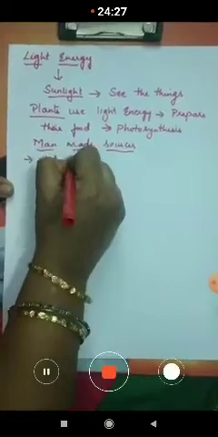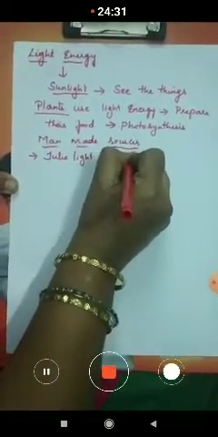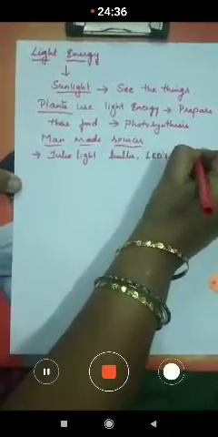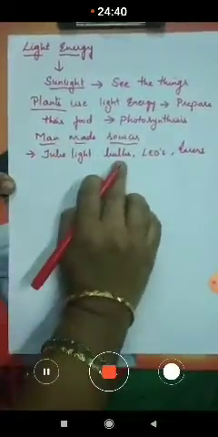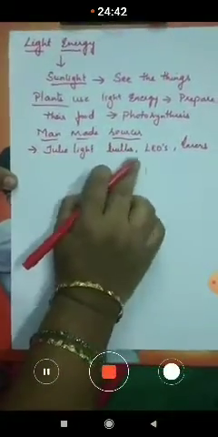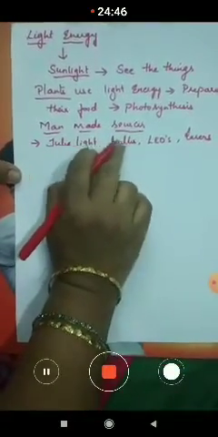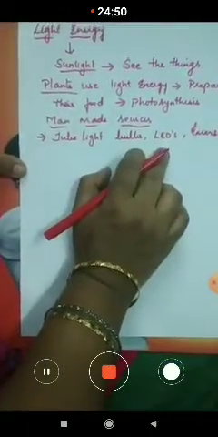That is the tube light, the bulbs, LEDs, the lasers prepared by man. So these are the man-made sources of light which enable us to see the things around us during night time, children.